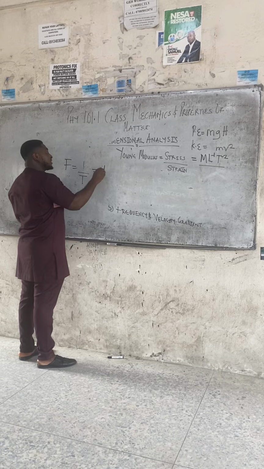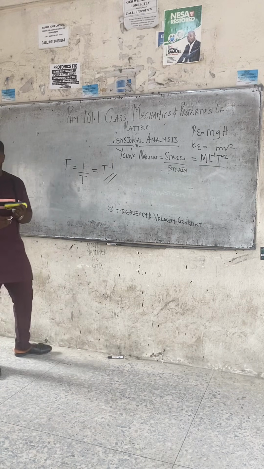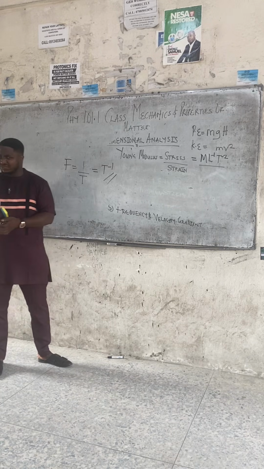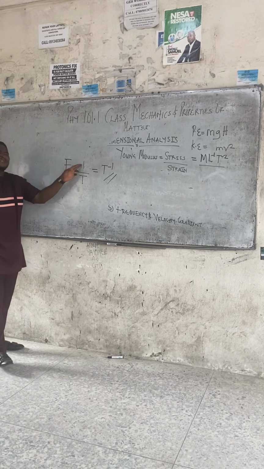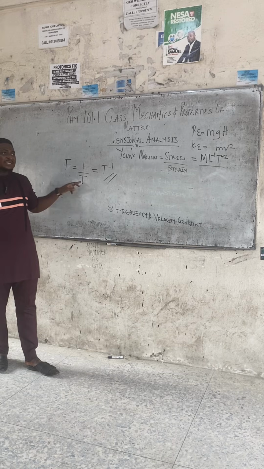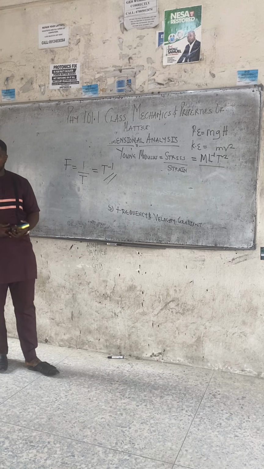The dimension for frequency is T raised to minus 1, because in physics frequency is the inverse of period, 1 over T. When this T comes up, it takes a negative and becomes T raised to minus 1.